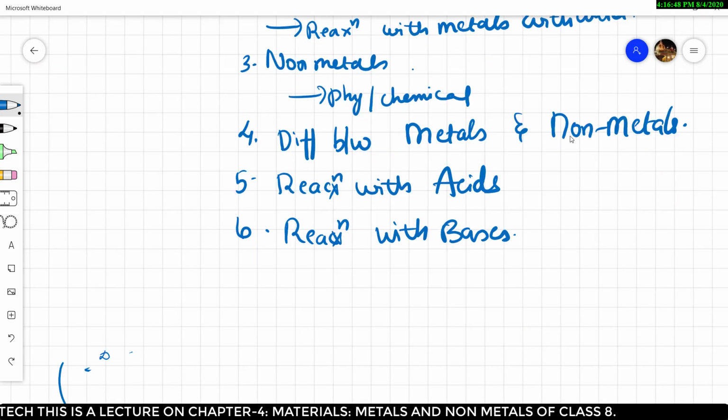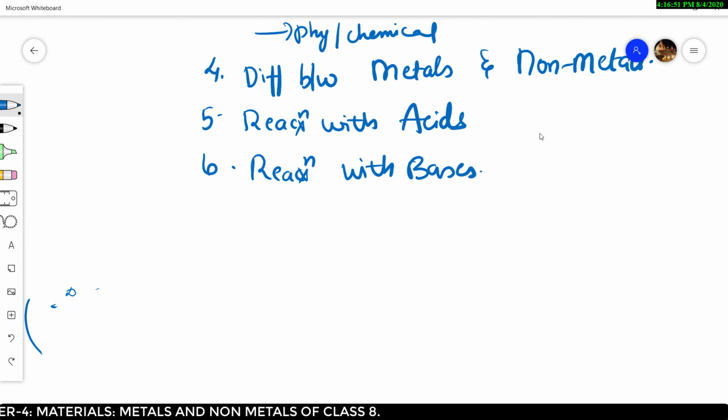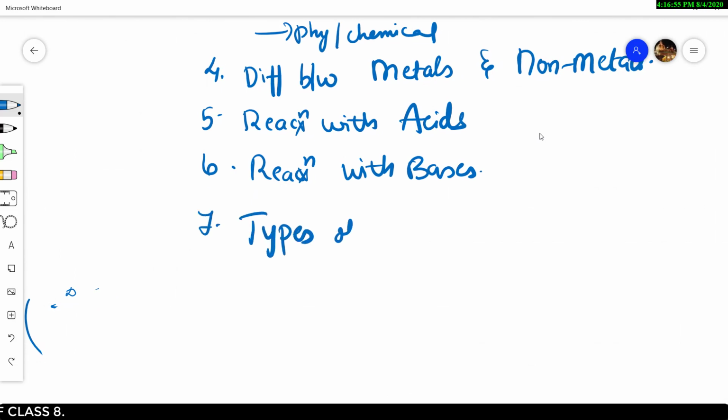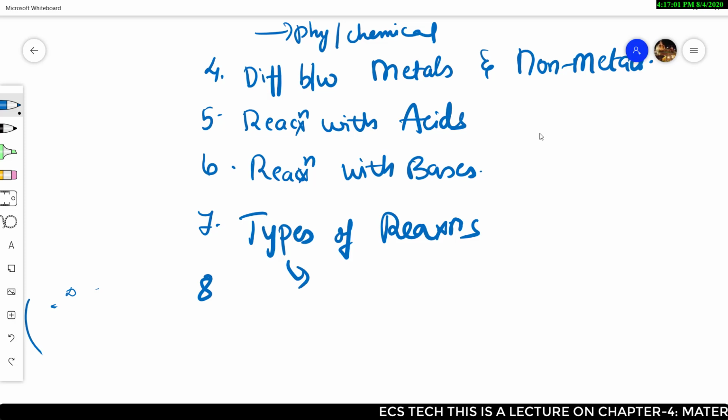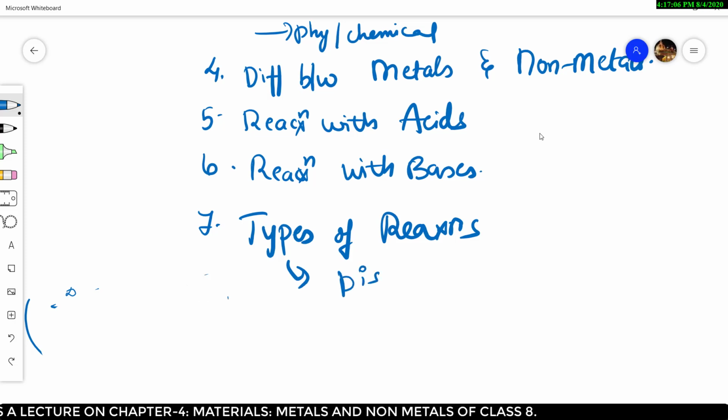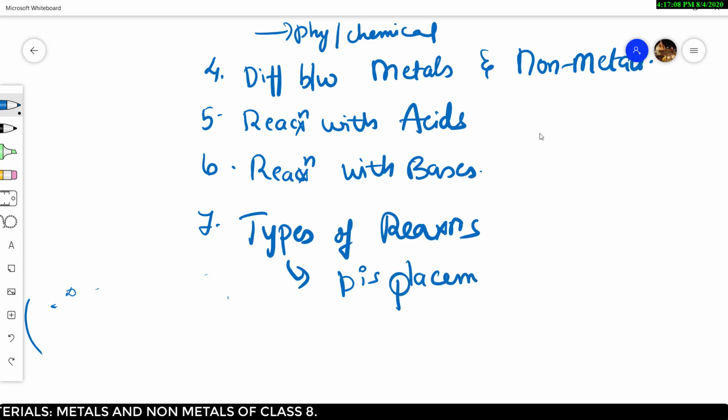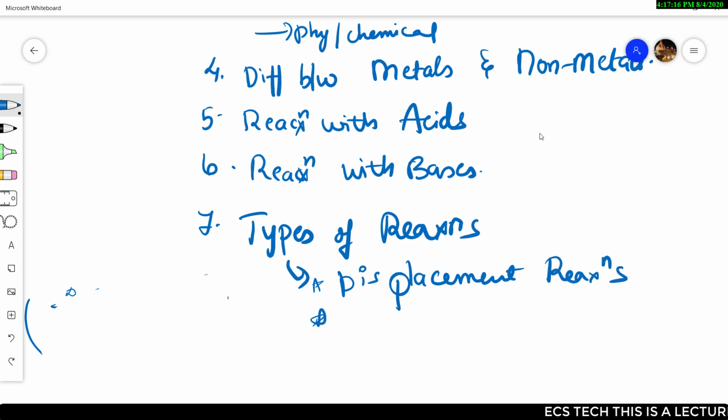And when we are talking about reactions, we also talk about the types of reactions we have. In these types of reactions, let's take a few examples like displacement reactions. These are very important because in the 9th or 10th class you are going to study these reactions. So displacement reactions, and we have double displacement reactions.